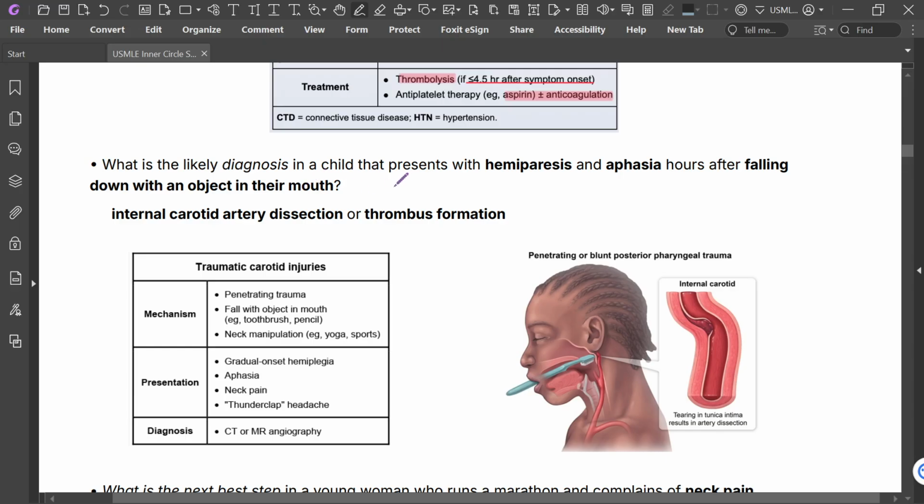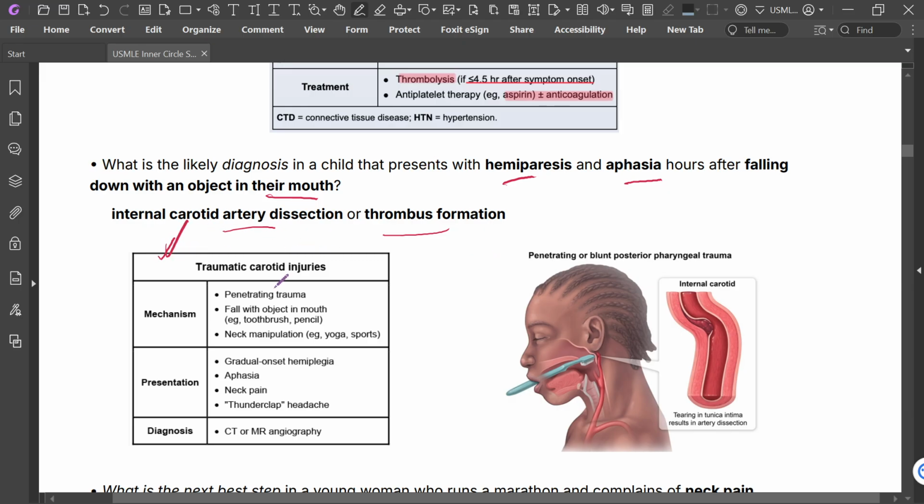What is the likely diagnosis in a child that presents with hemiparesis and aphasia after falling down with an object in their mouth? It may be internal carotid artery dissection or thrombus formation.